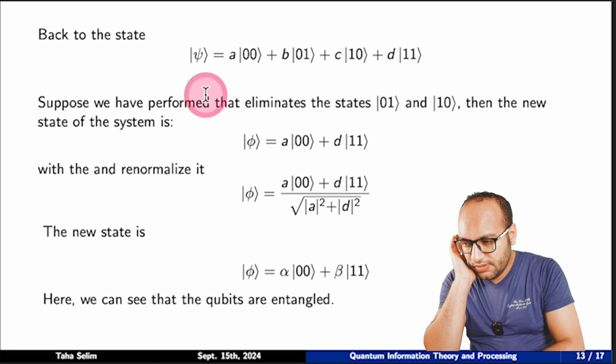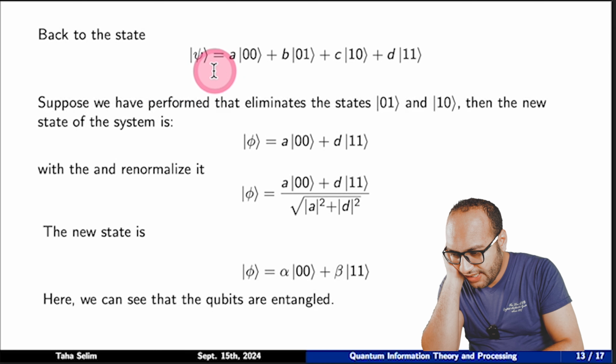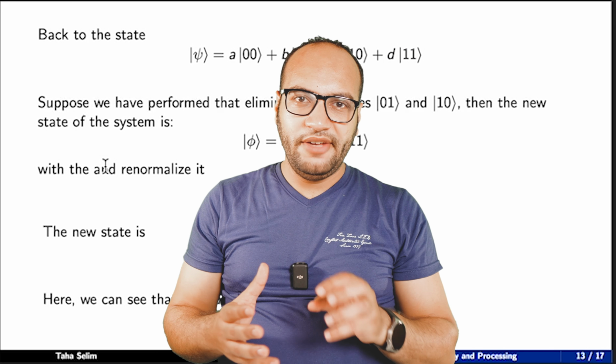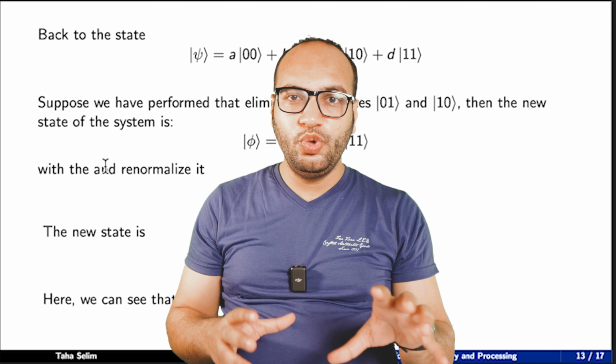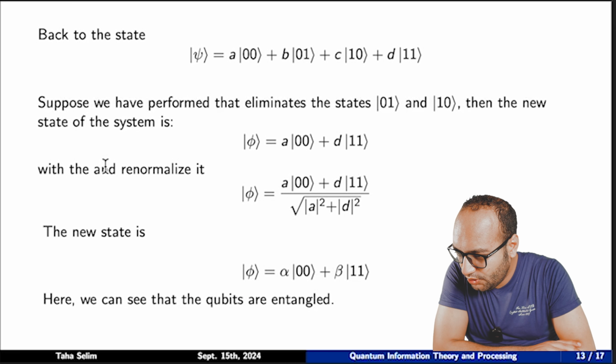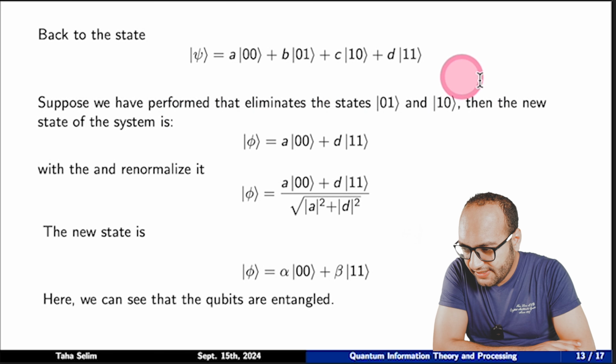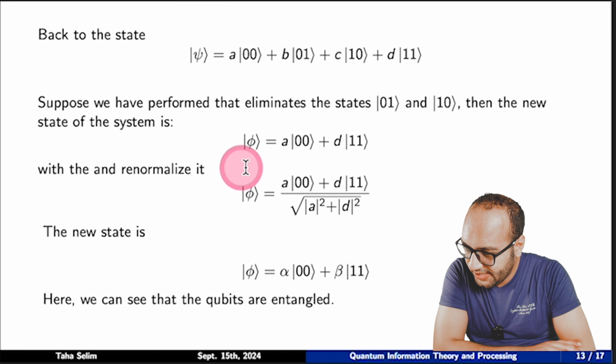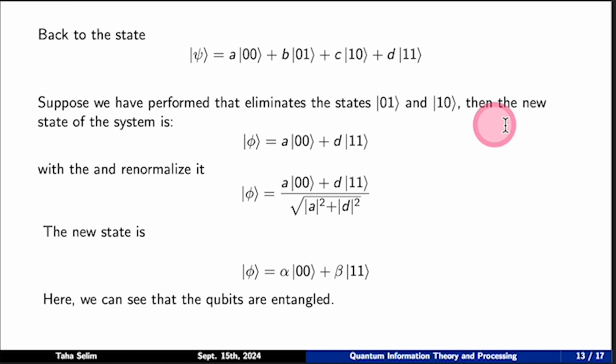Now, let's go back to the way that we wrote the state psi. So it equals A|00> plus B|01> plus C|10> plus D|11>. Now suppose we have performed an operation that eliminates 2 configurations out of those 4. So we will eliminate the states 01 and 10. Hence, the new state of the system will be state phi equal A|00> plus D|11>. And of course, these are not normalized, so we have to renormalize them. Hence, the new state will be state phi equal alpha|00> plus beta|11>.